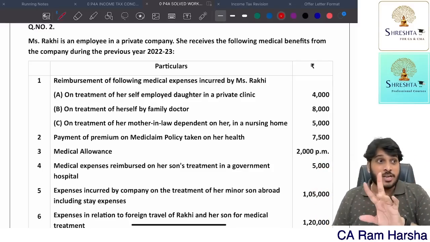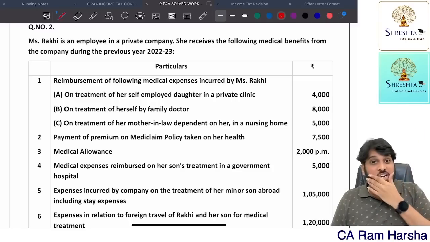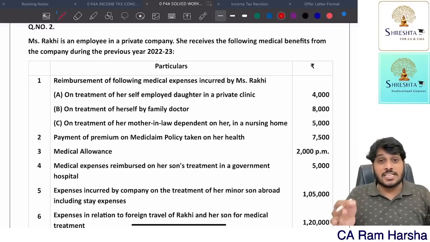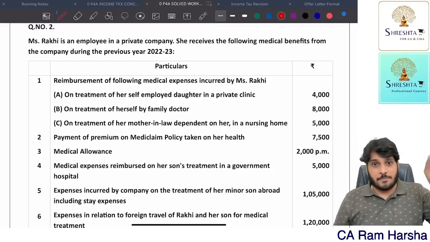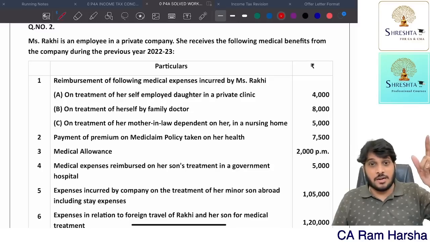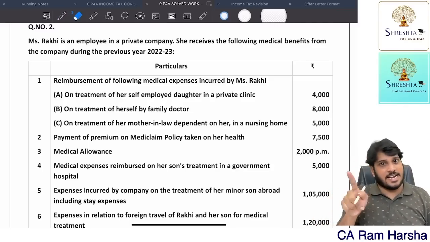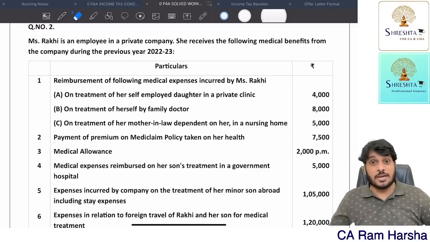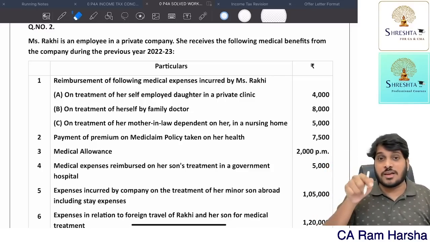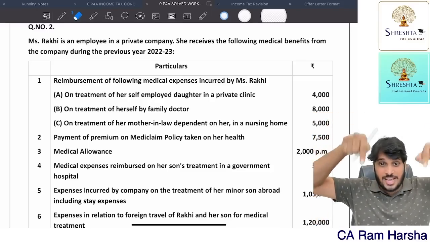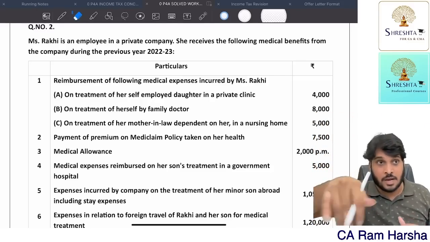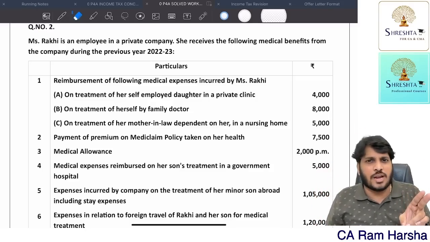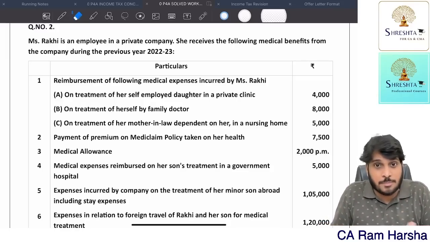Medical treatment of the employee or family member outside India, the entire treatment cost to the extent permitted by RBI, fully exempt. Even traveling and stay outside India for medical treatment of the employee or the family member plus 1 attendant, traveling is also exempted, stay is also exempted, provided the gross total income of the employee shall not exceed 2 lakhs, excluding travel benefit, including medical benefit. Identify the gross total income. If it is not exceeding 2 lakhs, travel expenditure is exempt. Otherwise, whatever travel expenditure the company pays to the employee is fully taxable.